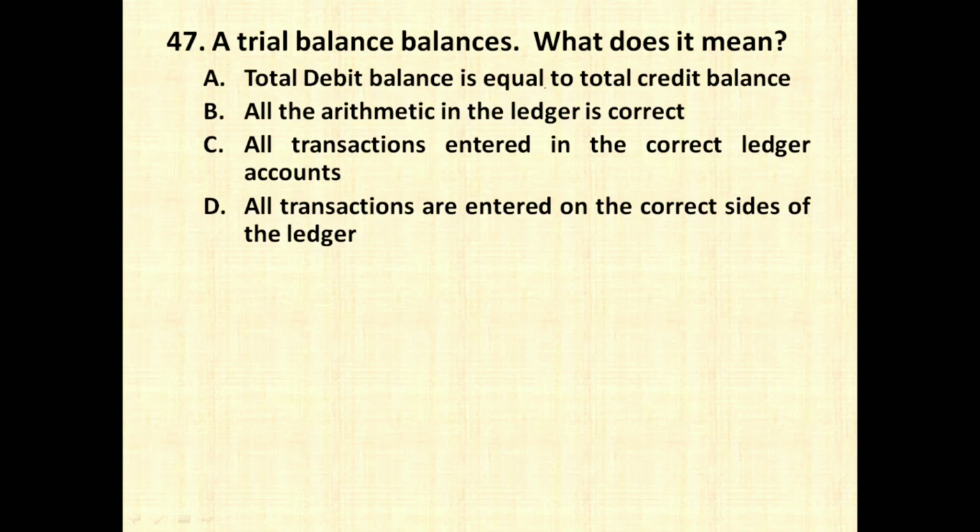A trial balance balances, what does it mean? The total debit balance is equal to total credit balance. All the arithmetic in the ledger is correct. All transactions entered in the correct ledger accounts. All transactions are entered on the correct side of the ledger. So the right option is option A, that is total debit balance will be equal to total credit balance.